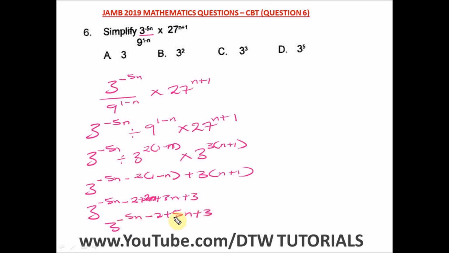From here, minus 5n plus 5n is going to cancel out. And what are we left with? We're left with 3 raised to the power minus 2 plus 3. And what is minus 2 plus 3? That will give us a 1. So we are left with 3 raised to the power of 1. And 3 raised to the power 1 is still 3. So our answer is 3, and our right option here is option A.